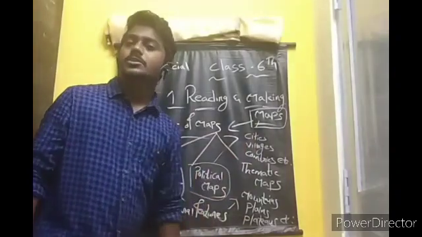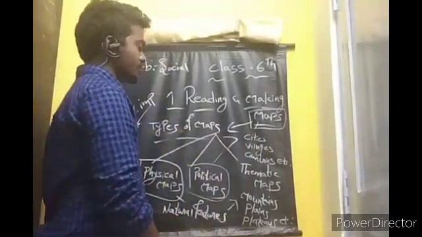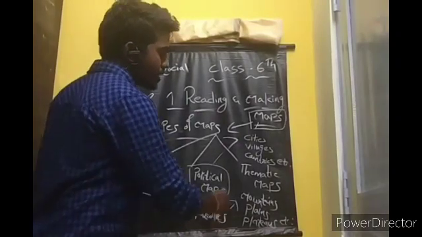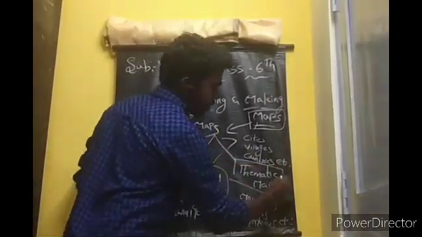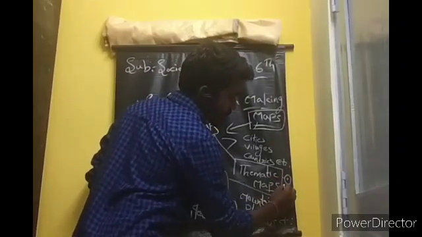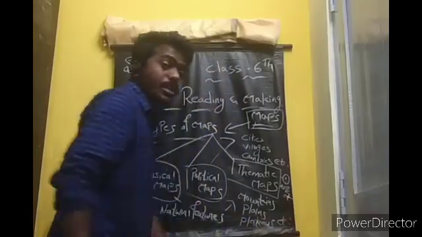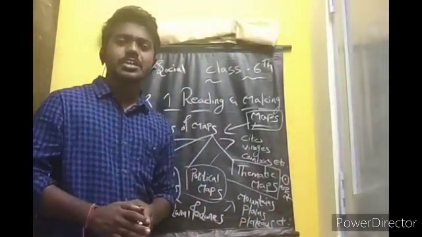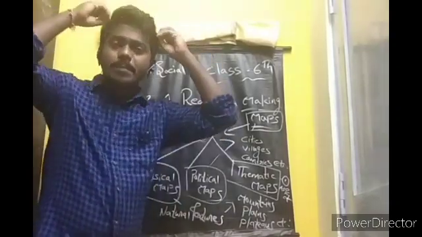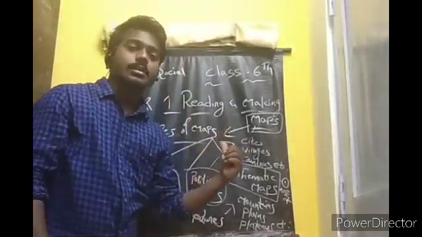Next, come to the third one, thematic maps. Okay, what do you mean by thematic maps? Thematic map, nothing but it shows only one aspect, and only one thing only. For example, total India plains means only one plains is there. That is called thematic maps.